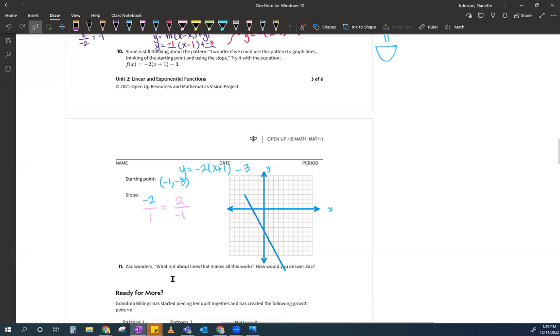Okay. So Zach wonders, what is it about lines that makes all this work? How would you answer, Zach? How were we able to graph this using point-slope form versus using the other one? In order to build a line, what do you need?